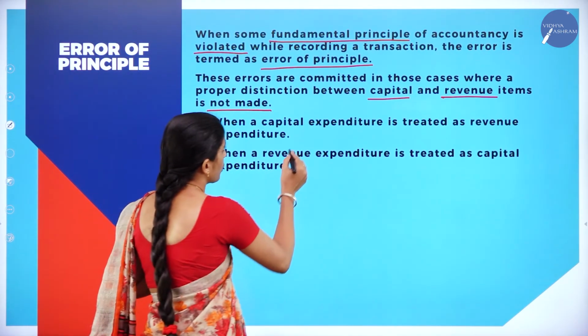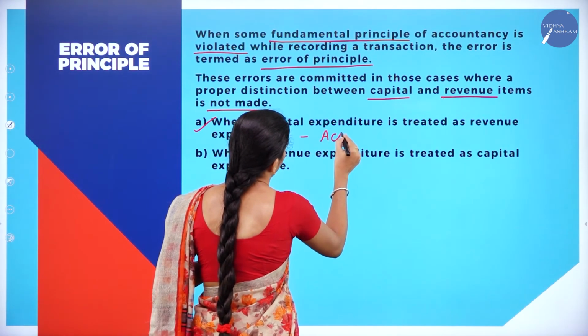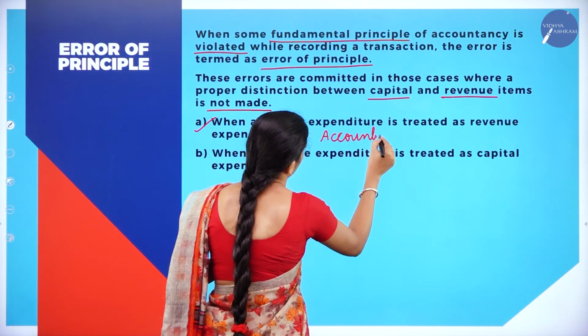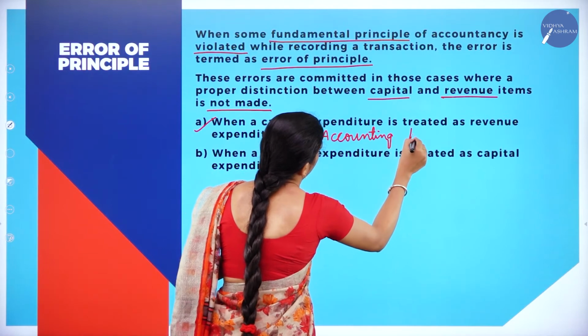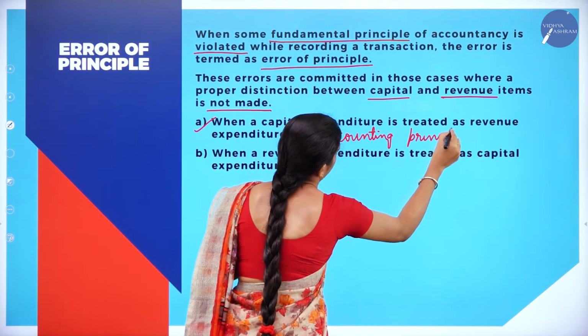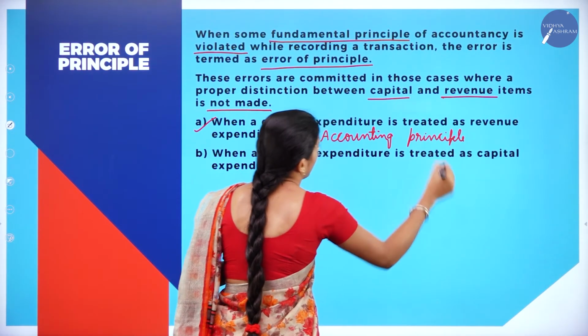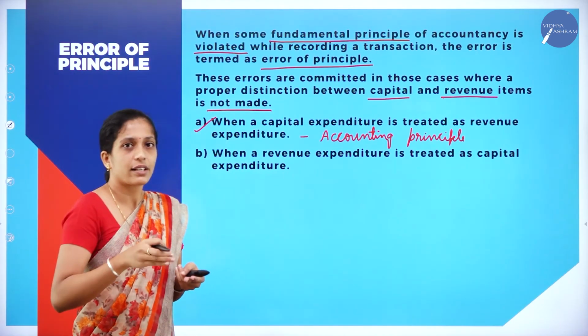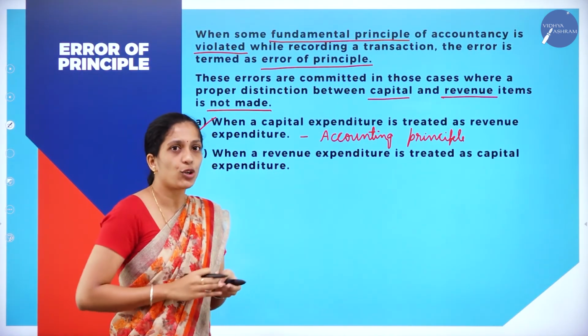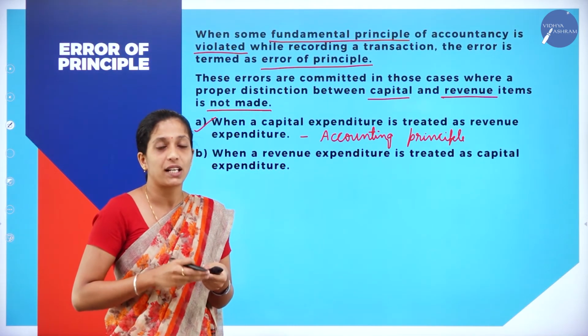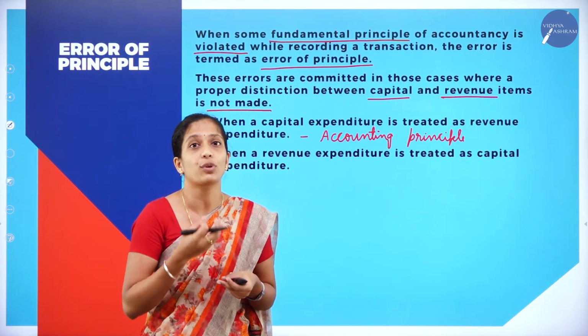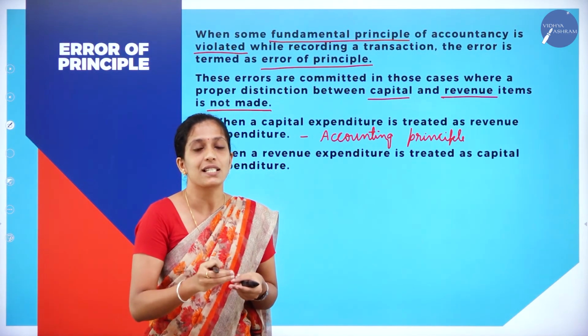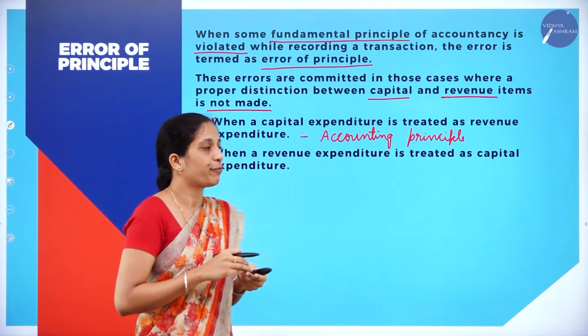So this is against what? Accounting principle. So this is against your accounting principle, because there are certain conditions to treat a revenue expenditure as well as a capital expenditure. But if you don't know how to follow those principles, then it is what? Error of principle.